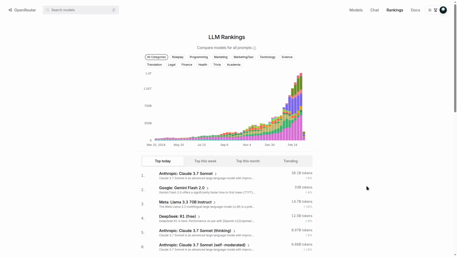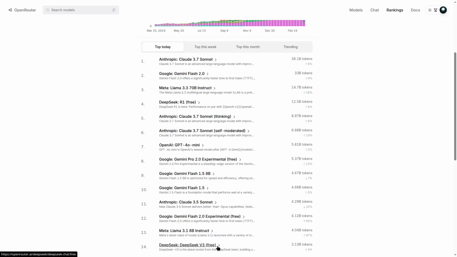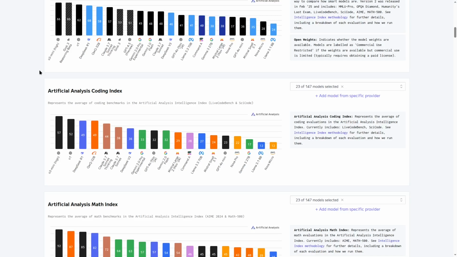Because even to this day, one of the most popular models on OpenRouter is the Deepseek R1 free version, which is pretty much a free coding assistant. And presumably this new V3 model is gonna be fairly lenient too, like we see the old V3. Still pretty dang popular, but obviously it was more limited than the R1 version and even our new current V3 version. Use-wise, I'm not exactly sure where it slots in, and this is the old data, keep that in mind. So I suppose we just have to see, but it's gotta be the best non-thinking model at least.